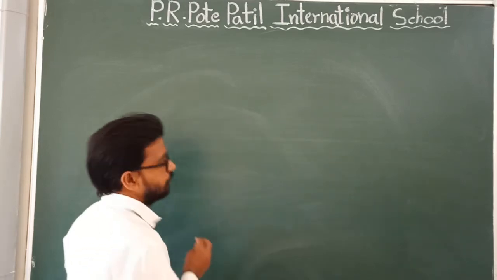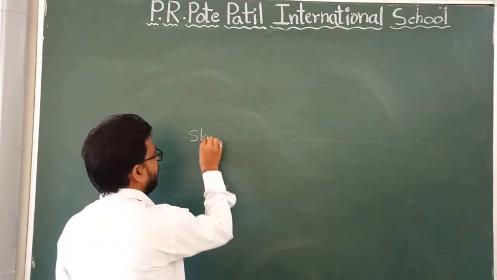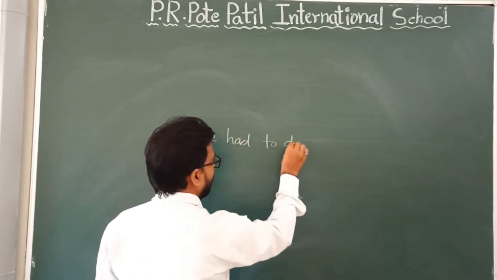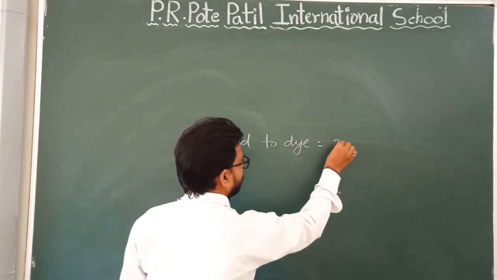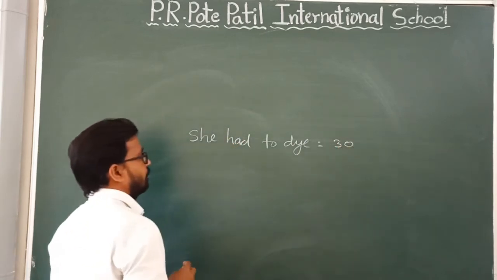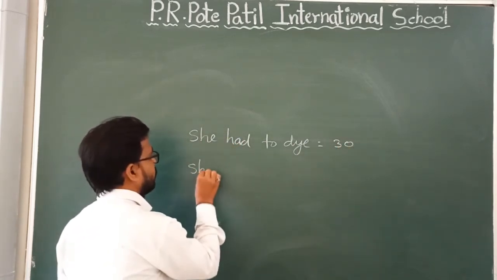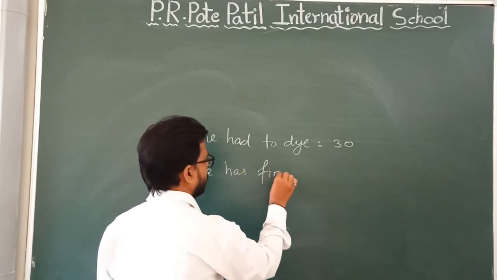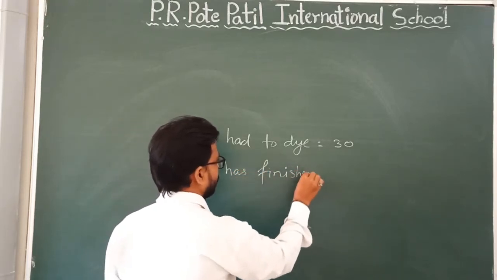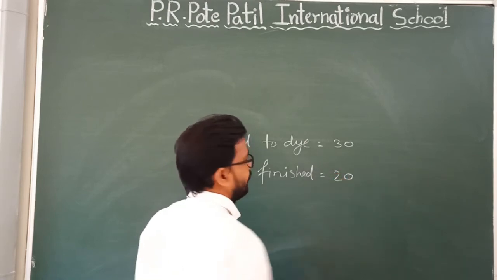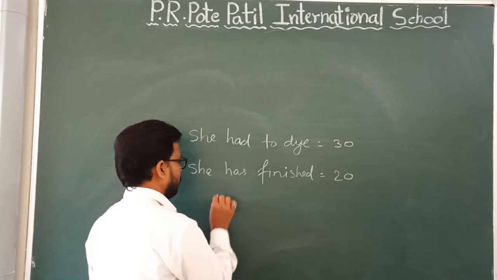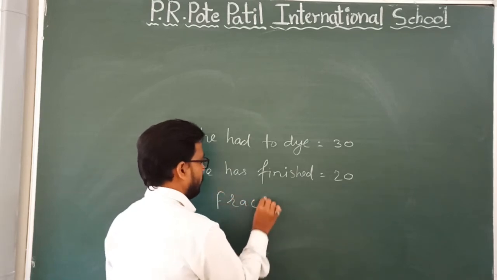So write down here, she had to dye 30 dresses, and she has finished 20 dresses. So what fraction is it?